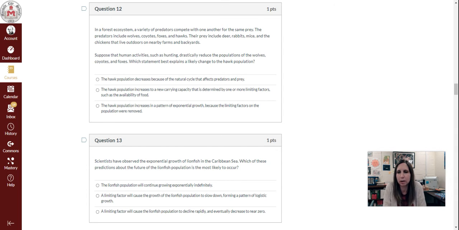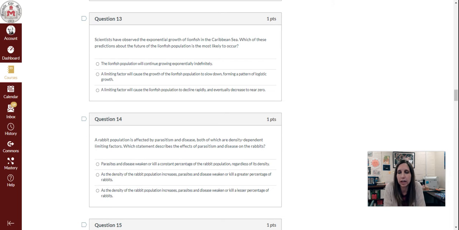A. The hawk population decreases because of the natural cycle that affects predators and prey. B. The hawk population increases to a new carrying capacity that is determined by one or more limiting factors, such as the availability of food. C. The hawk population increases in a pattern of exponential growth because the limiting factors on the population were removed.